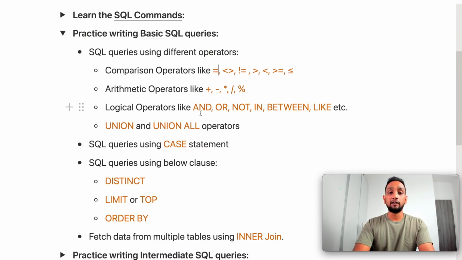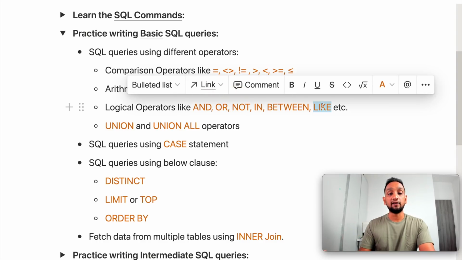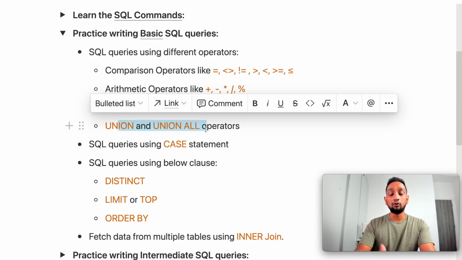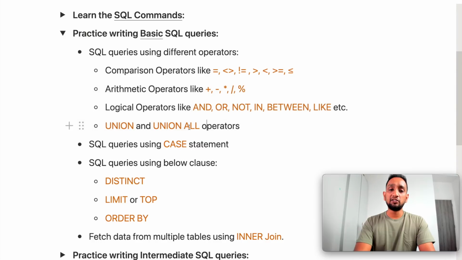Then for the logical operators, try to write some SQL queries which have some where conditions, where you have the and operator, or operator. See how the data will differ when you have and or. Try to use between, try to use like, and see how the data will change. So try to write some queries where you're using all of these operators. And then also check these two operators, that is union and union all. These are two operators that can be very handy in certain scenarios. So definitely check this out as well.